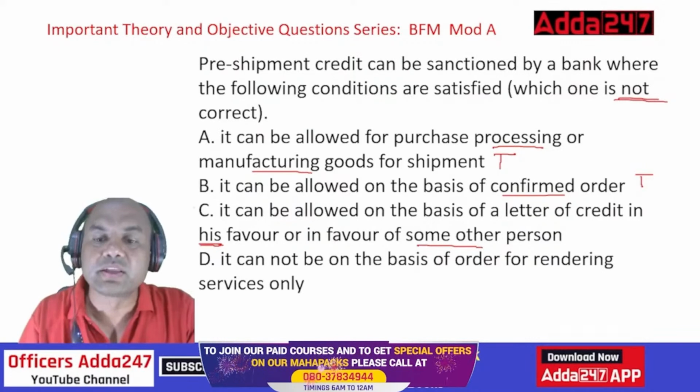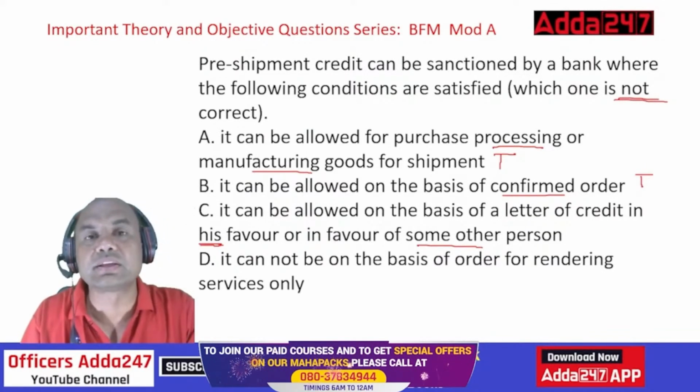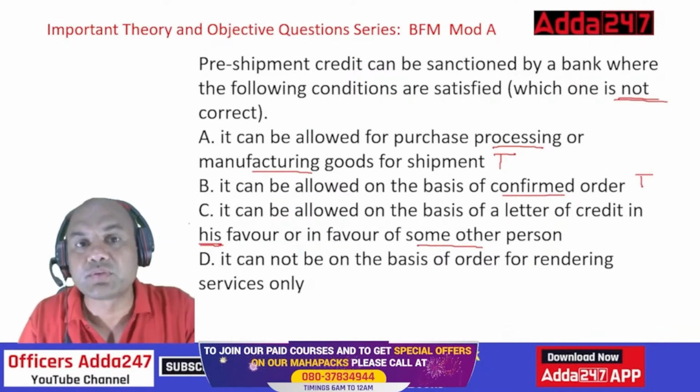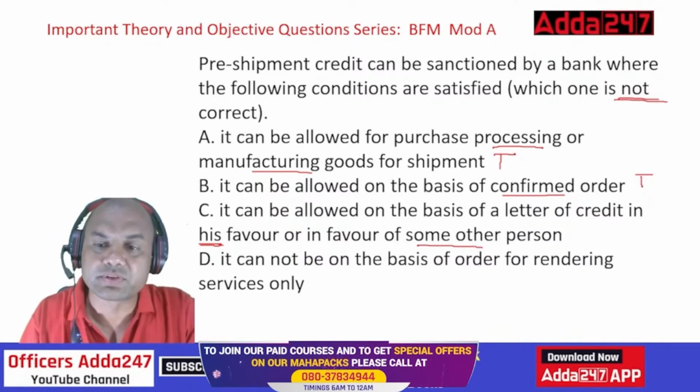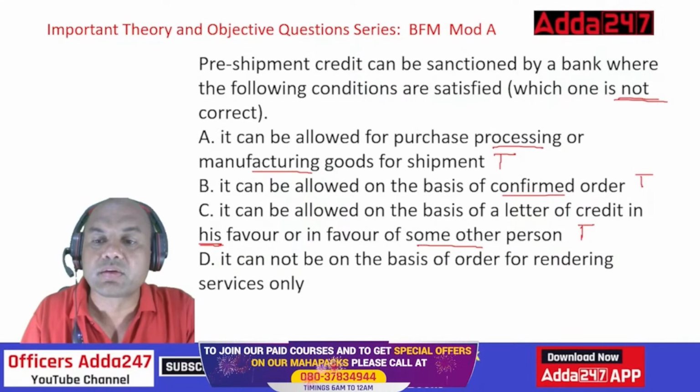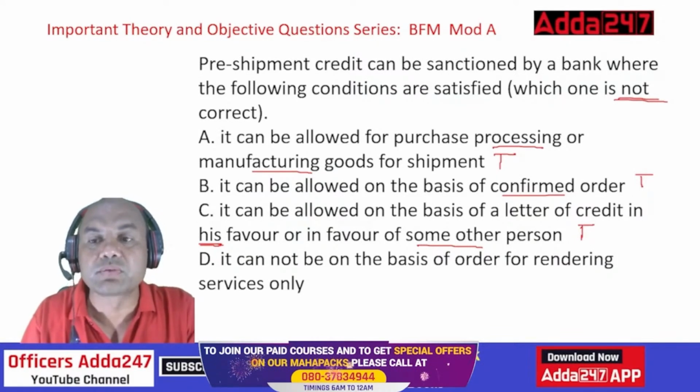Okay. So, in this case also, we are allowing this pre-shipment finance. But that is only to the level number 1. Beyond level number 1, we are not allowing. So, this is also true. So, which one is wrong? All of them are true. We want false. So obviously last one will be false.